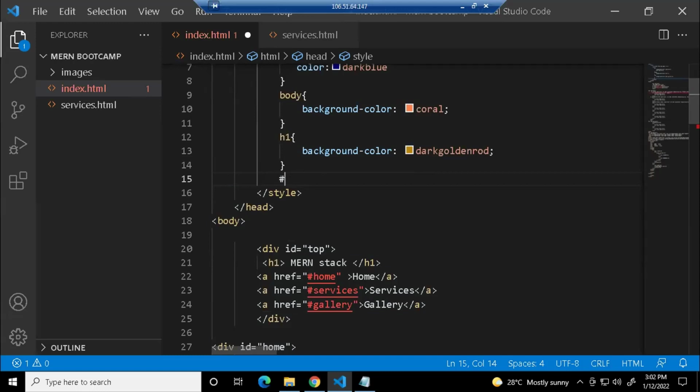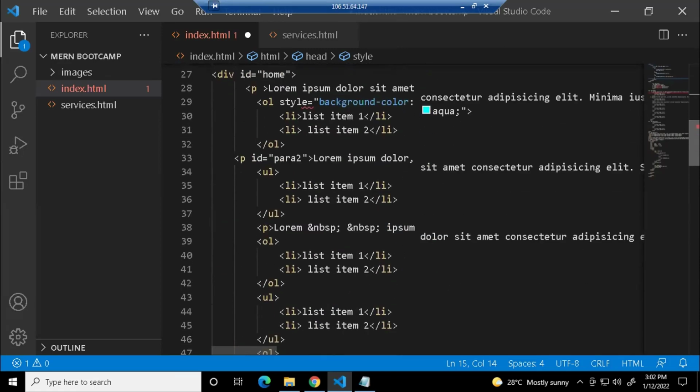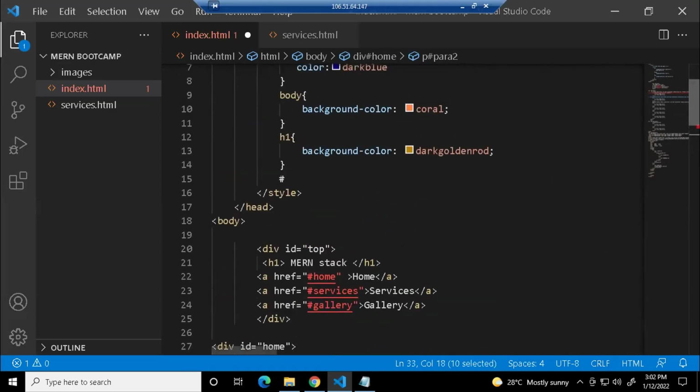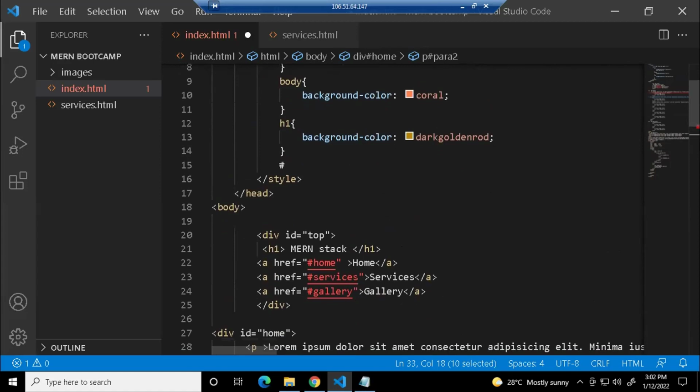What is the ID name I created for para2? Here you don't need to write the hash, Maruf. Just give id equals a name. You are naming that tag, and now you're referring to it with this name, so that the style is applied to only this tag.